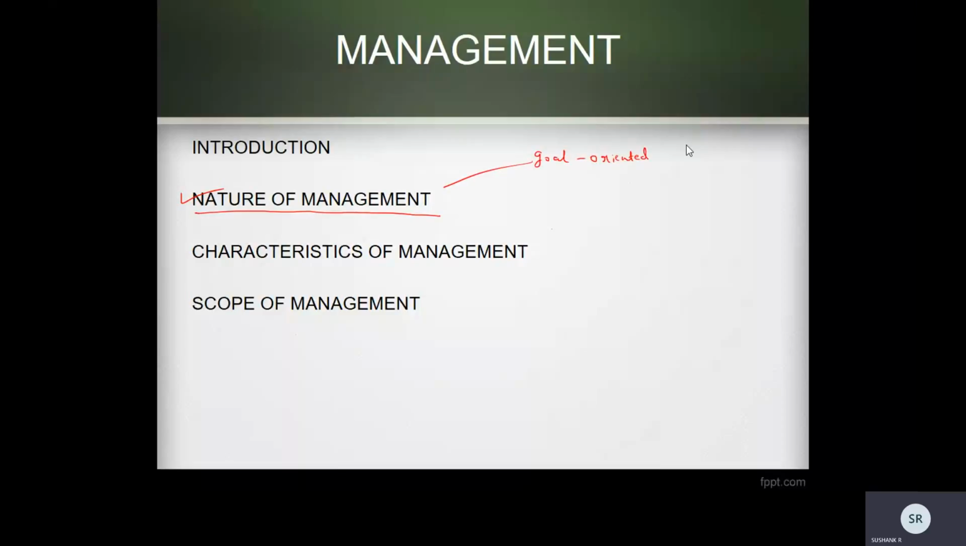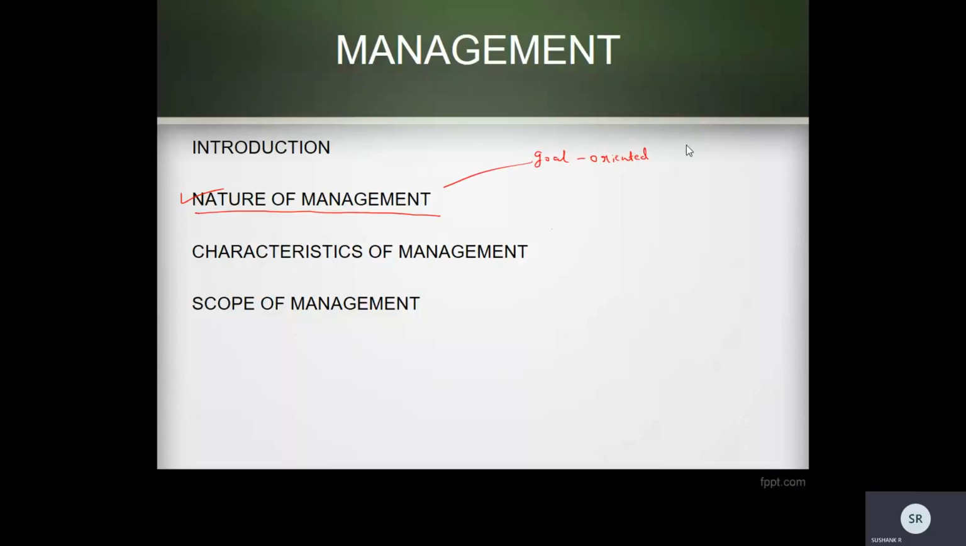Management is a means to achieve certain goals. So it has no justification. Management doesn't have any justification to exist without any goal. Simply, it cannot be there. So if management is there, it is there for some purpose, to achieve certain goals. If it doesn't have any goals, there is no need of management.